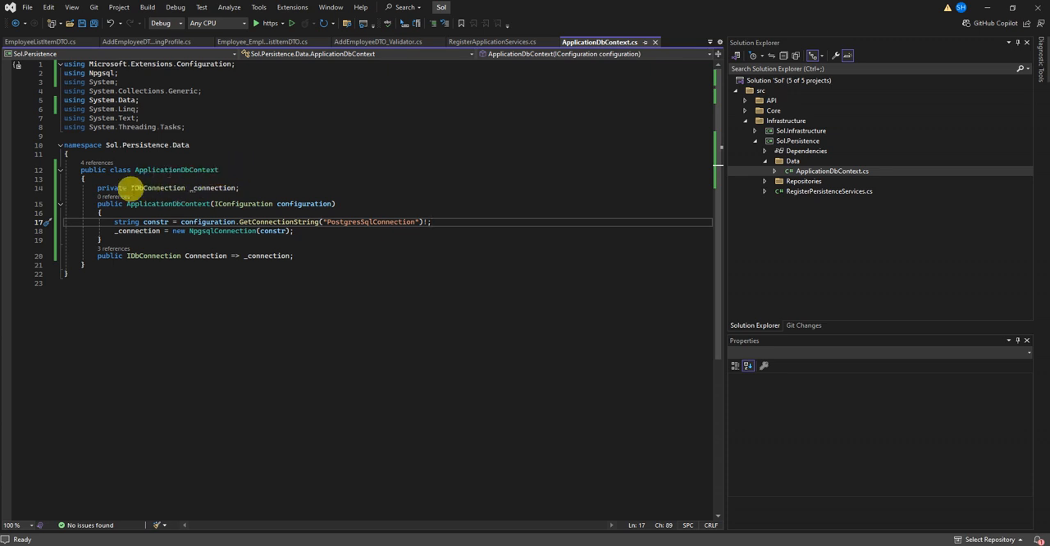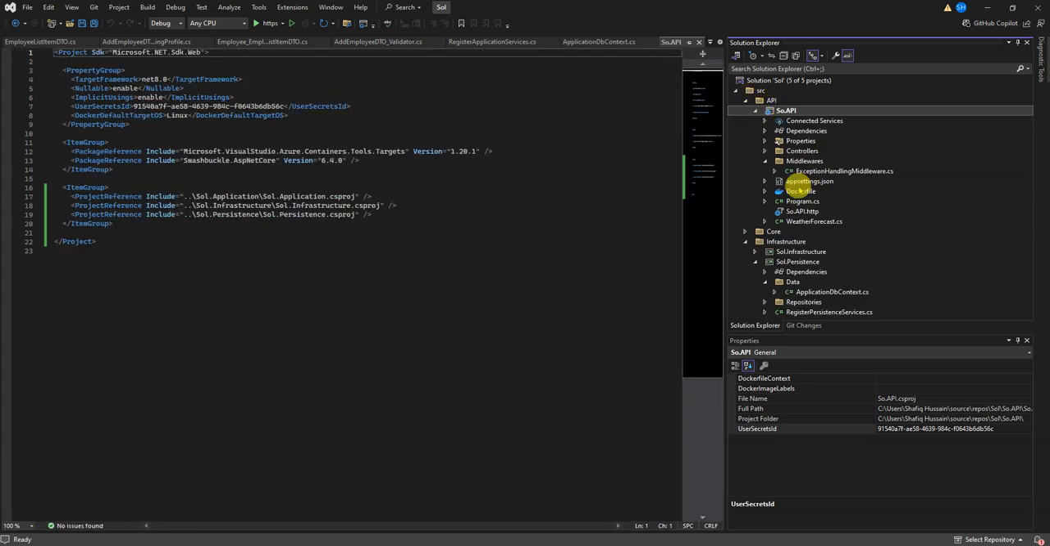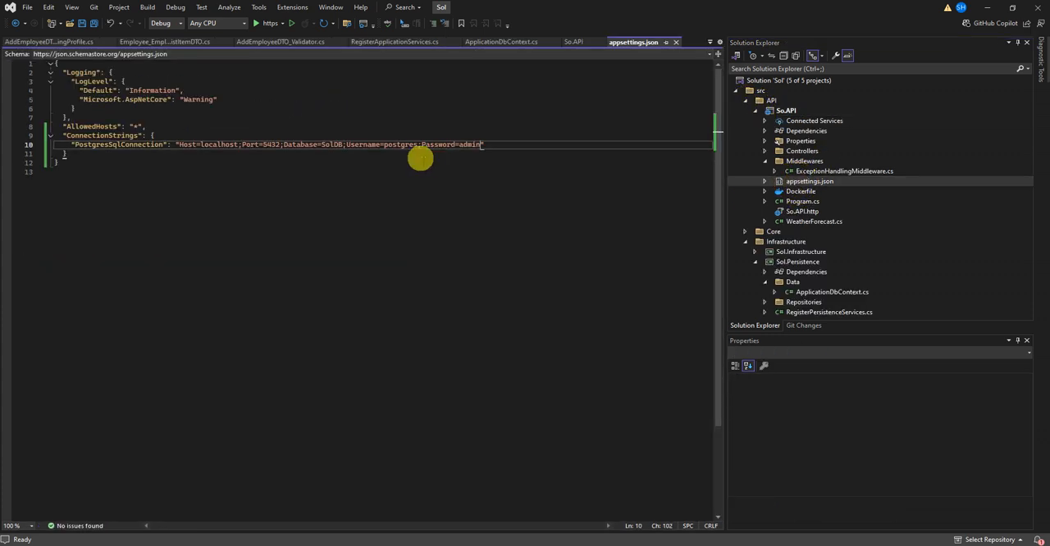I'm creating a private field of IDbConnection, and from its constructor I'm using configuration and getting the PostgresSQL connection that is defined in the API in appsettings. Let me open appsettings.json. Over here, these are the connection strings.